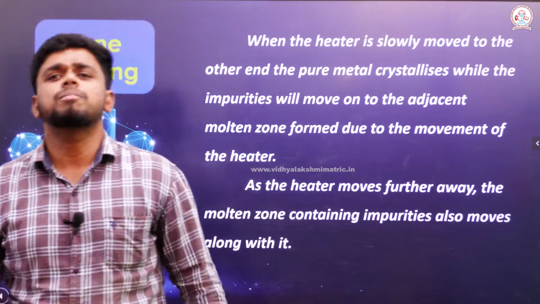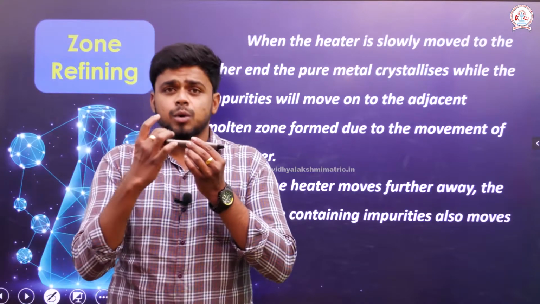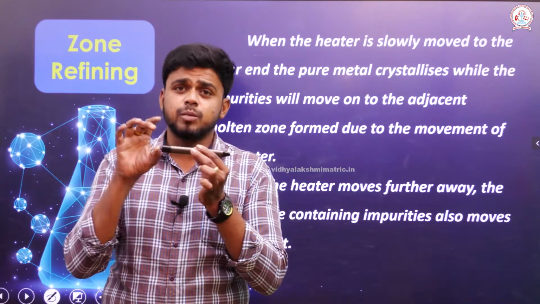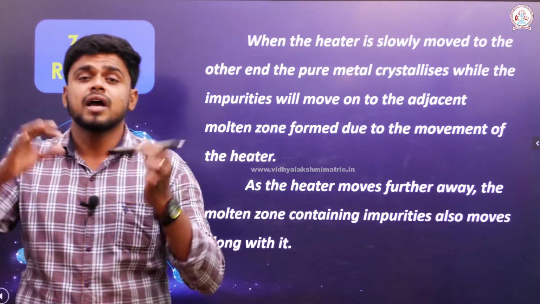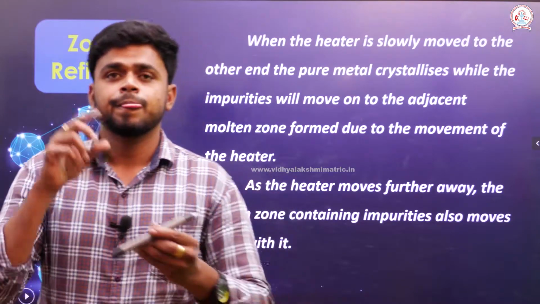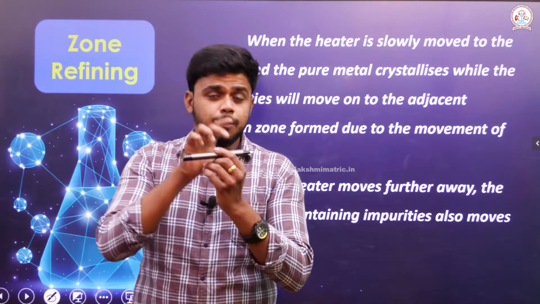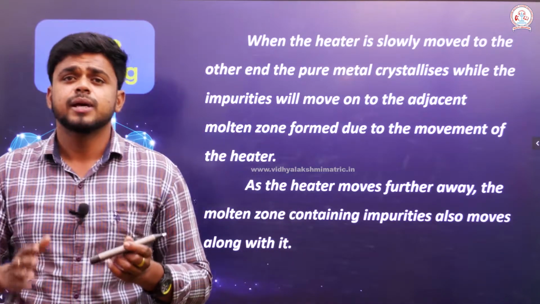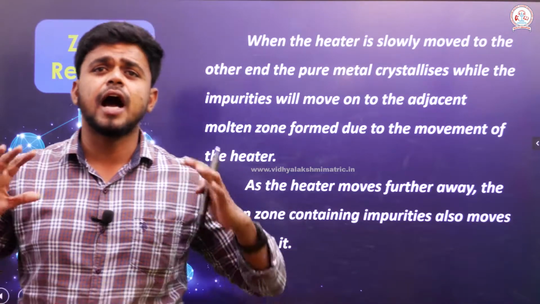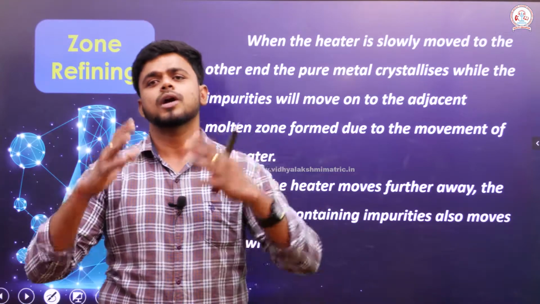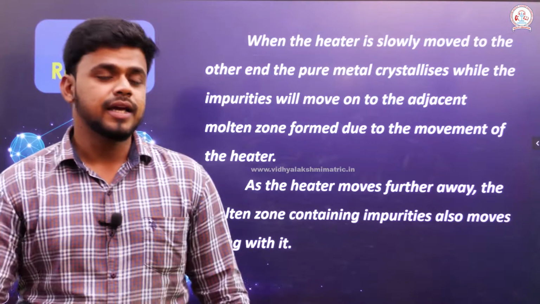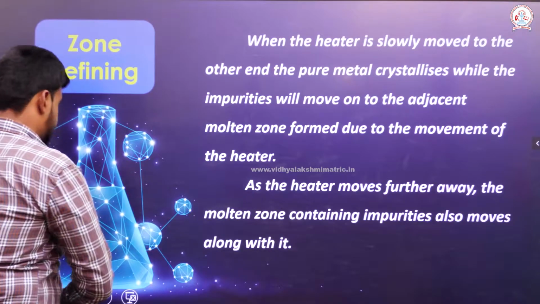In the end, the end which is away from the induction heater will be rich in pure metal. The place where the mobile induction heater is present, there you will find the accumulation of impure metal. This is what is happening here. Yes, we will witness it right now.